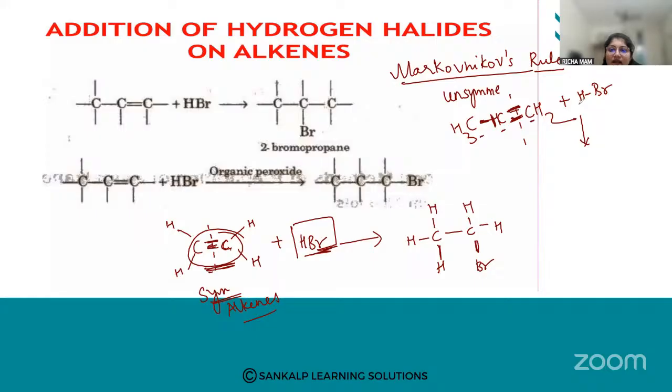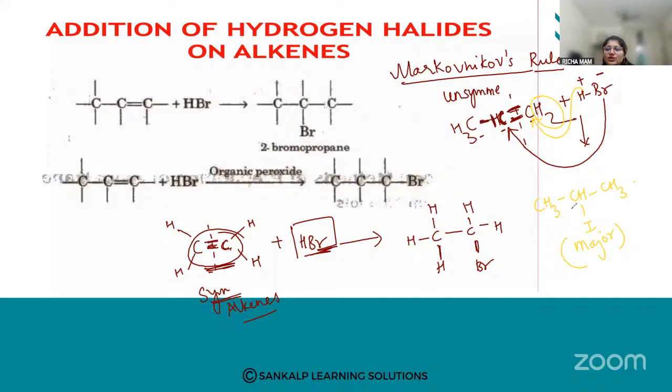So at that time, how will this hydrogen halide be added? This is the positive part, this is the negative part. The negative part will be added to the carbon with the least number of hydrogen atoms, and the positive part will be added to the carbon with more number of hydrogen atoms. So what will be the product? CH3, CHI and CH3. So this is the major product whenever you have the unsymmetrical alkene. I hope this is clear.